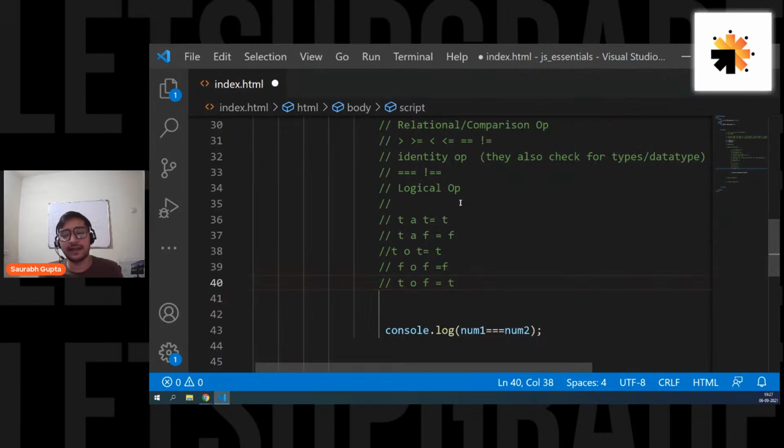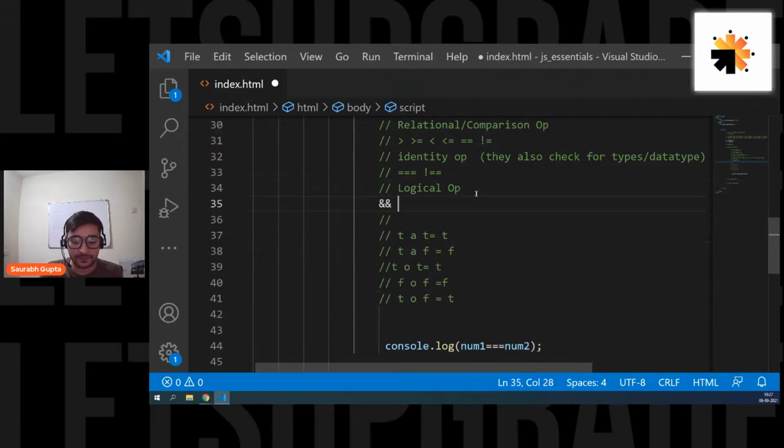So these were the basic logics, guys, right? For and, if both are true, the whole thing will become true. If one is false, the whole thing will become false. And for or, if any one of them is true, it's true. For or, both should be false, and only then will it become false. So these were the basic logics, and that's what applies to this and or.